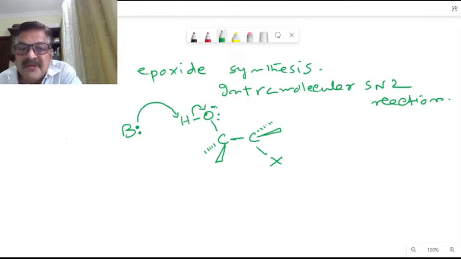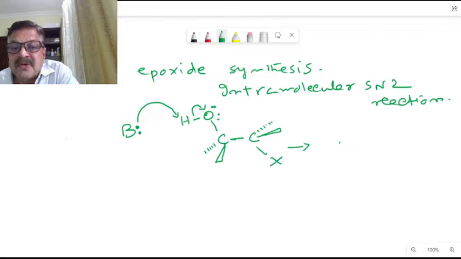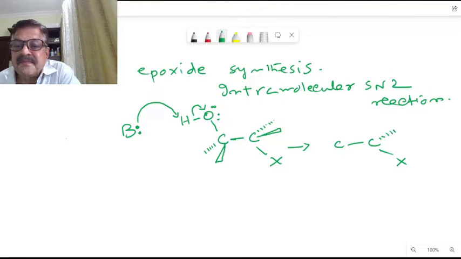Okay, when this proton is transferred, what will be the product here? The product will be like this. So X will be here only. Then we have this oxygen. It has a minus charge now, a minus charge oxygen.